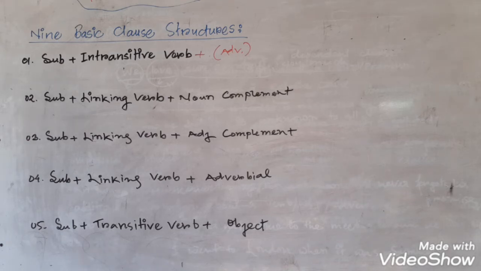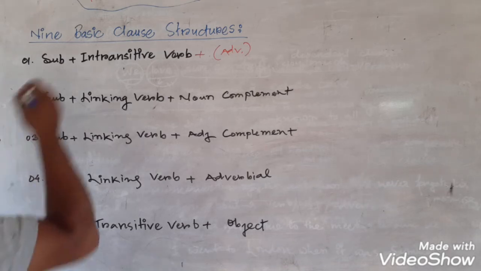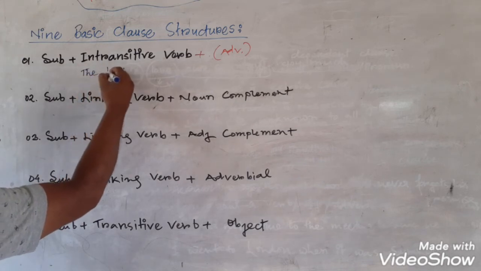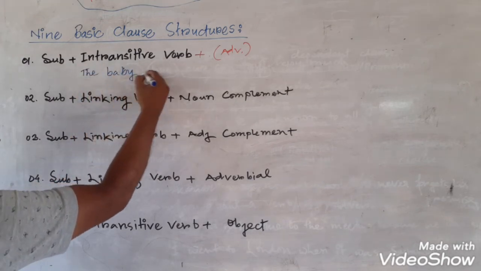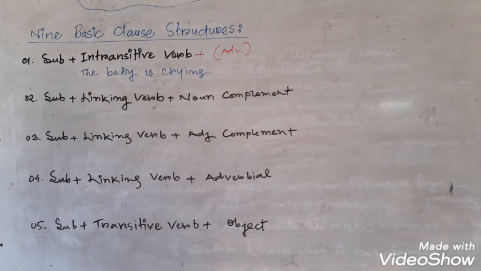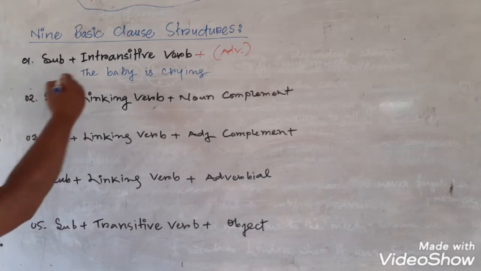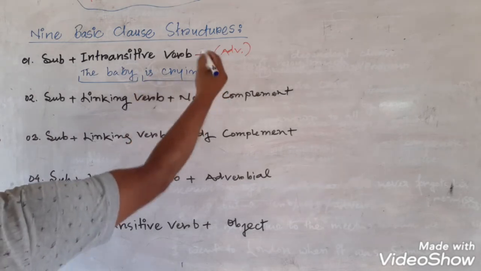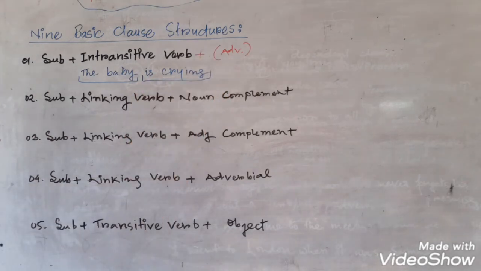You see, if I say the baby is crying, the baby is crying. Okay, this is an example of an intransitive verb. Here the baby is the subject and is crying is an intransitive verb. And who is crying? The baby.